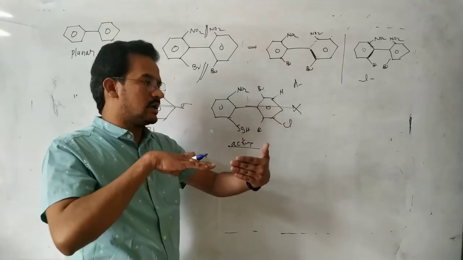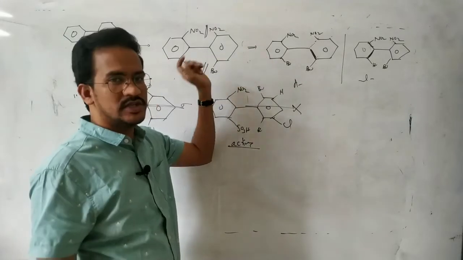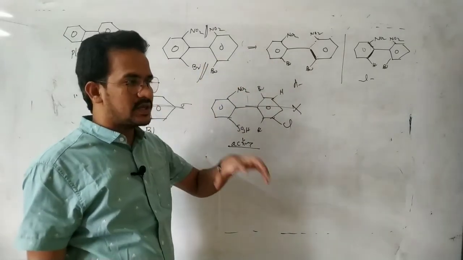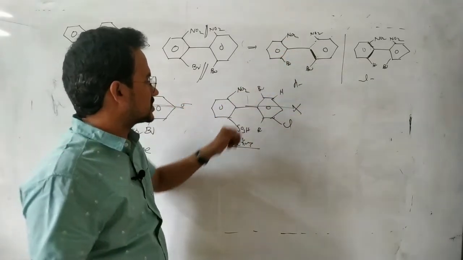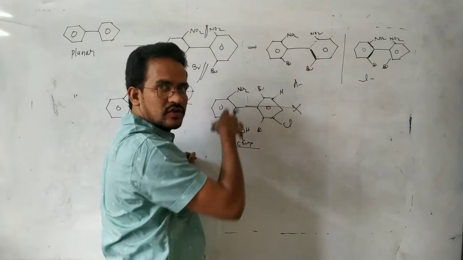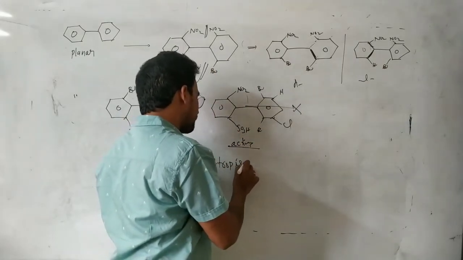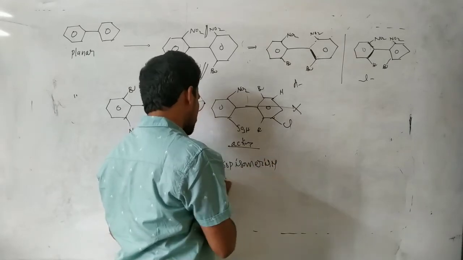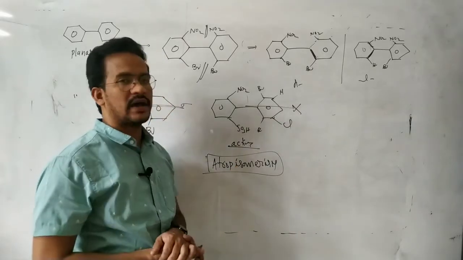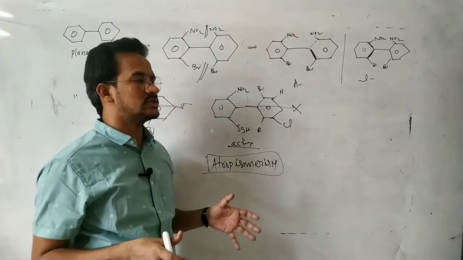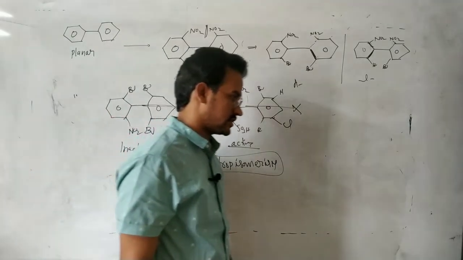That means those two rings are fixed in a perpendicular shape. There is no free rotation about this bond. The optical isomerism is due to restricted rotation. That's why the optical isomerism in biphenyls is called atropisomerism, due to restricted rotation. So these are compounds in which there is no chiral carbon but which are optically active.